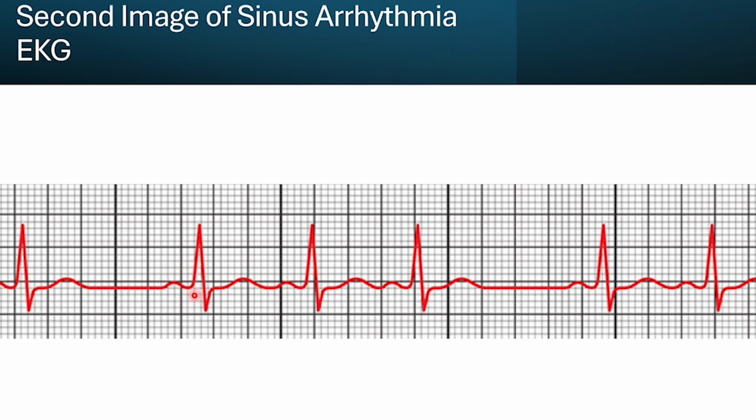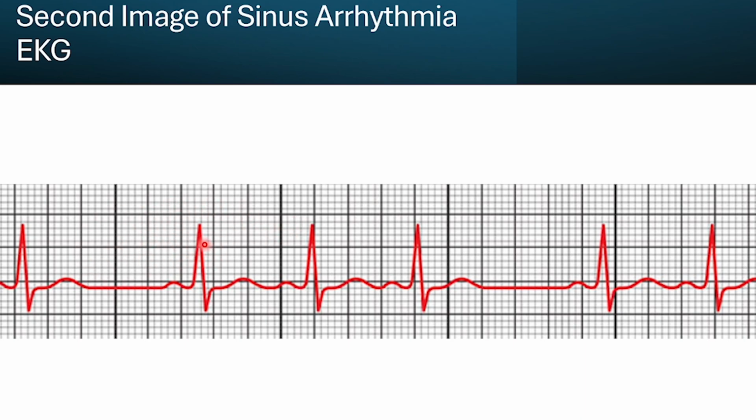Our PR interval looks good. We only have one P wave, and it's going to be upright, and our QRS complex is going to be less than 0.12 seconds. Our P waves match with our P waves, QRSs match with our QRSs. We can see how they match up with each other, but occasionally we have these prolonged little bits, so it's very abnormal. It looks really similar to sinus arrest, so that's why I kind of wanted to show them together.